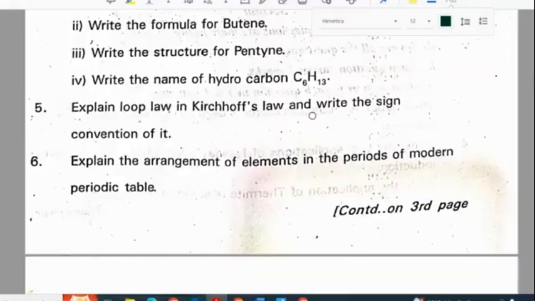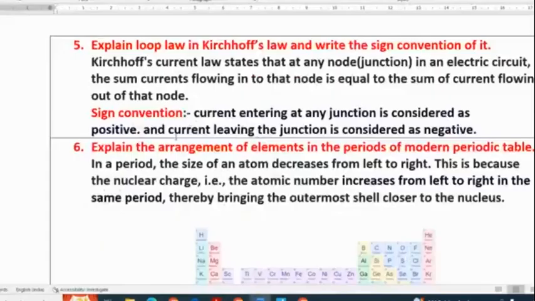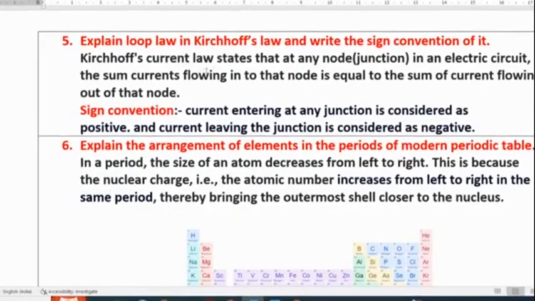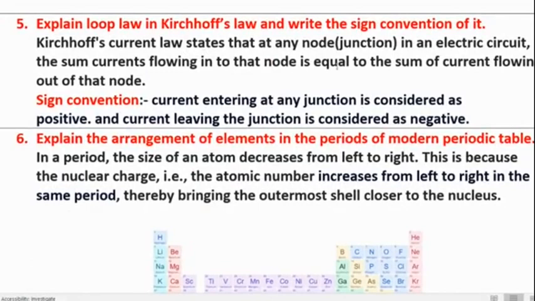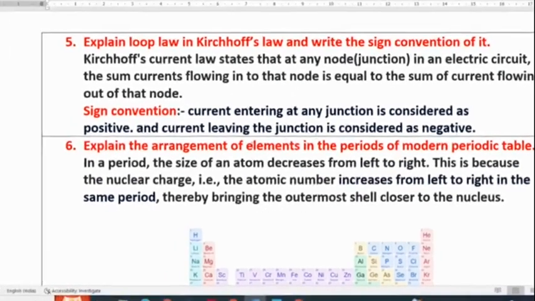Explain the loop law in Kirchhoff's law and write the sign convention of it. So Kirchhoff's current law states that at any node junction in an electric circuit, the sum of current flowing into the node is equal to the sum of current flowing outside the node. Sign convention: current entering at any junction is considered as positive and current leaving the junction is considered as negative.